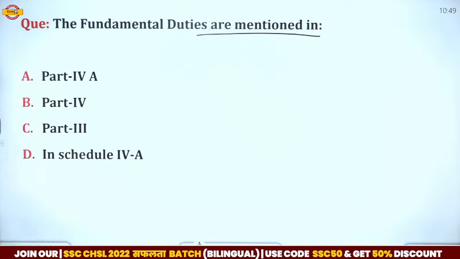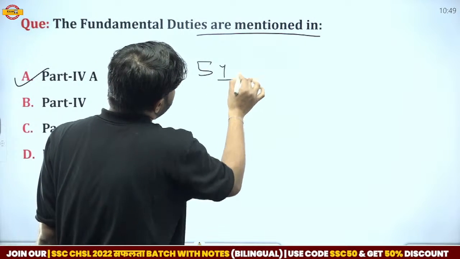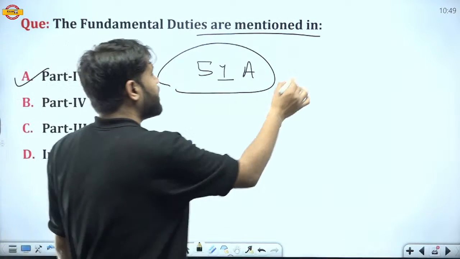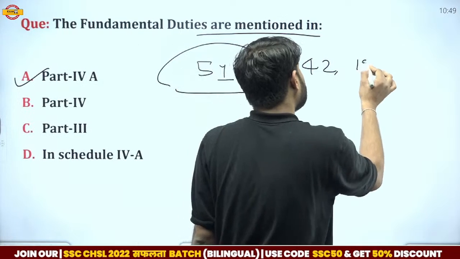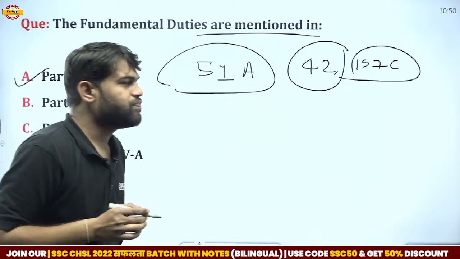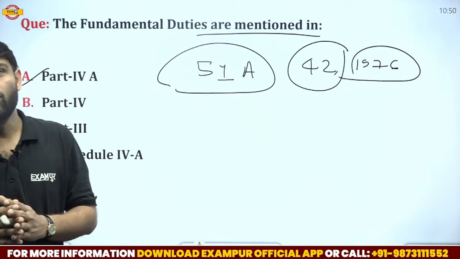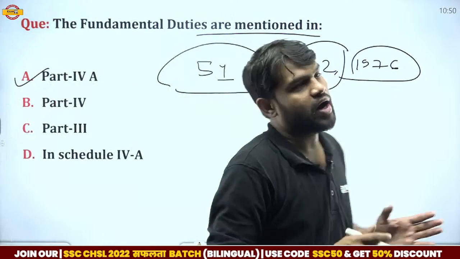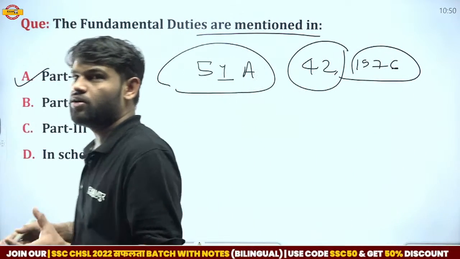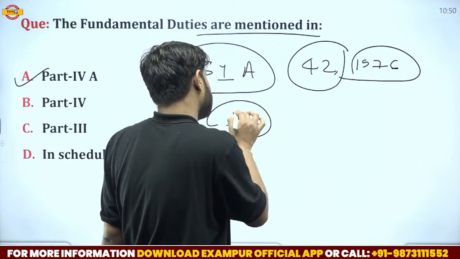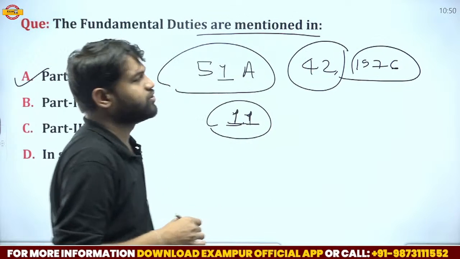The fundamental duties are mentioned in Part 4A of the Indian Constitution, Article 51A. The fundamental duties were added to the Indian Constitution by the 42nd Amendment Act 1976, on the recommendation of a committee. Around 10 fundamental duties were added then, and one more was added after some time. In total, we now have 11 fundamental duties.